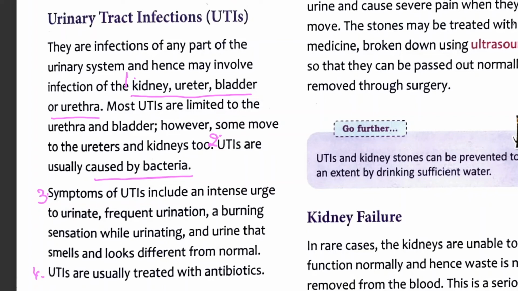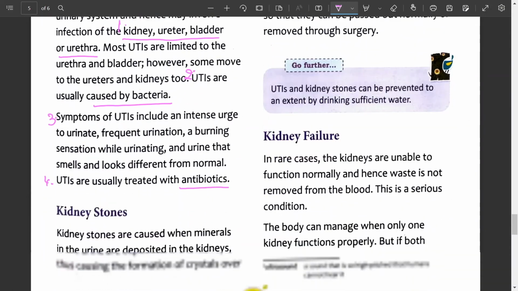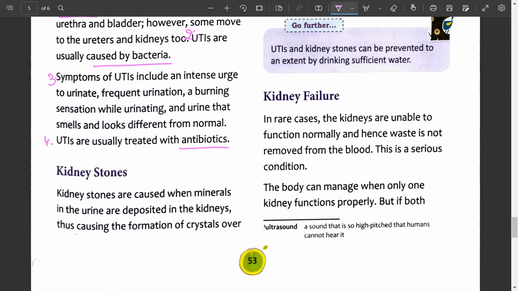UTIs are usually treated with antibiotics. So here 4 types of questions are framed. So accordingly you can remember and you can write the answer.